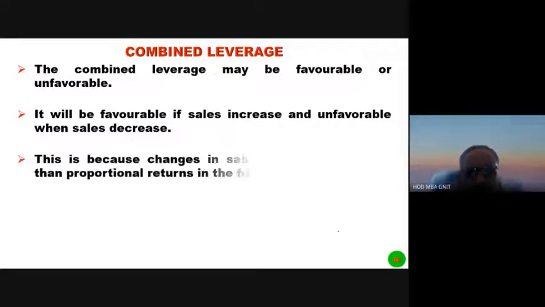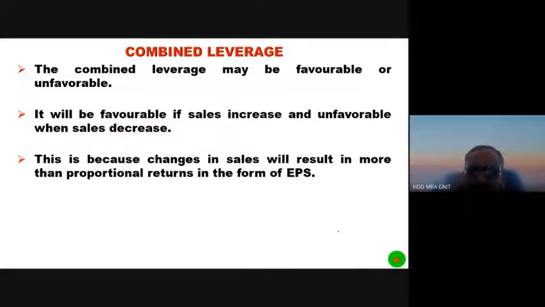Okay. And so this is because why? Changes in sales will result in more than proportionate returns in the form of EPS, just as we have discussed earlier. If sales increase, the percentage change in the EPS will be more than the percentage change in the sales because of fixed charges which exist.